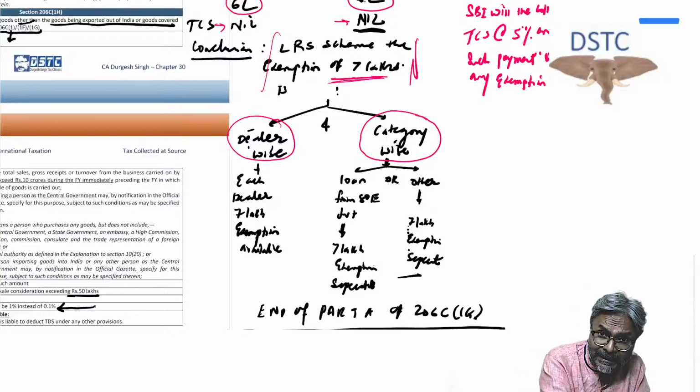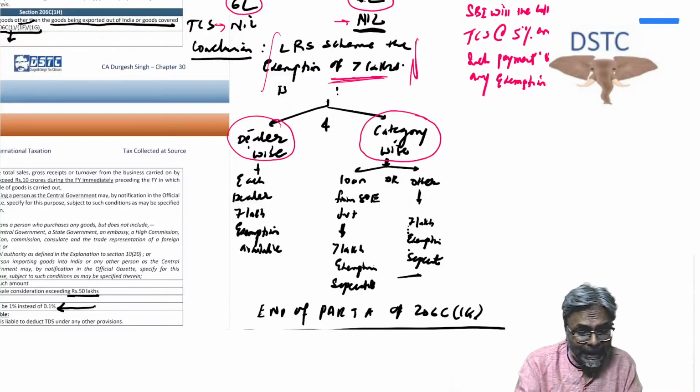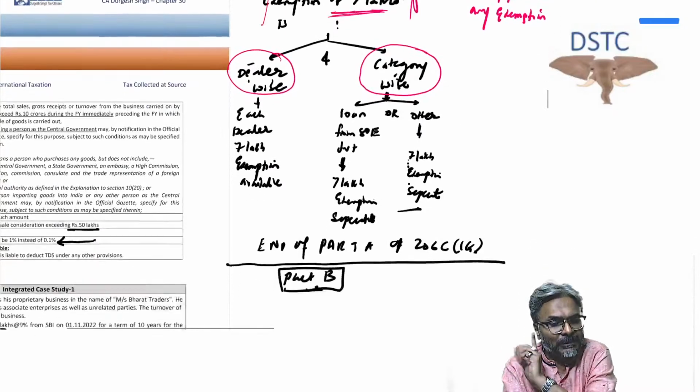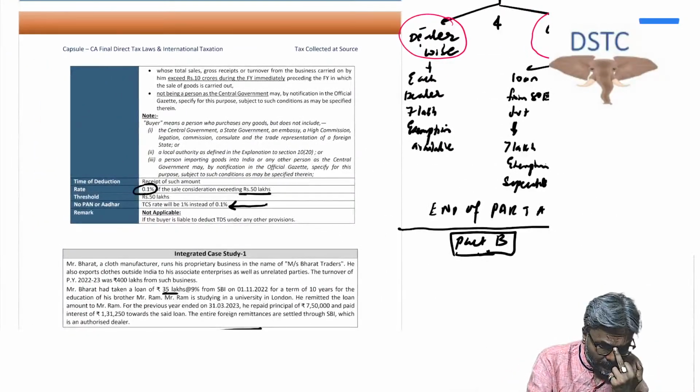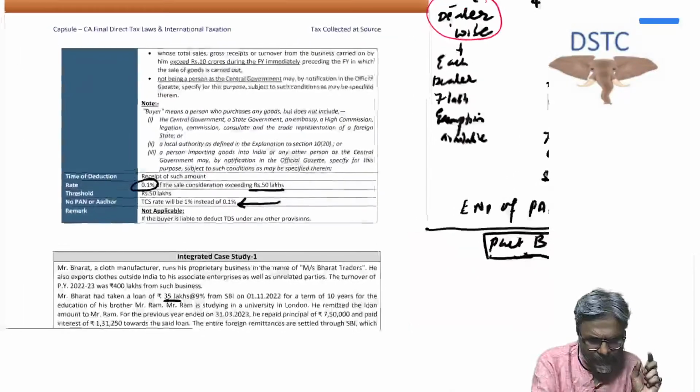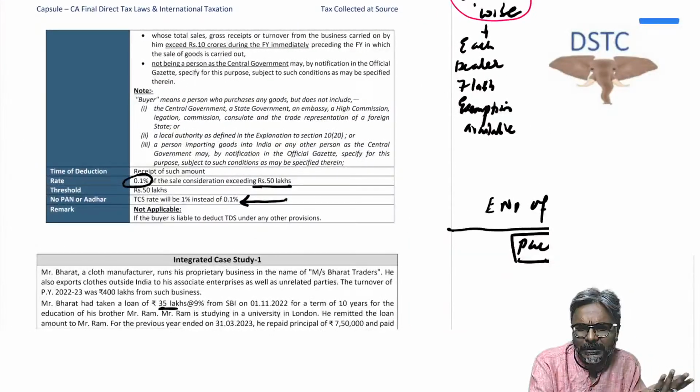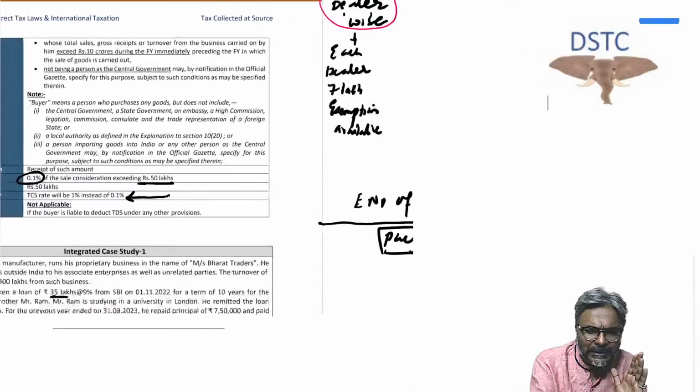So dealer wise 7 lakhs will apply separately, and category wise 7 lakhs will apply separately. I hope that all of you are clear with this one now. Every one of you, all of you are clear with this one, students? That exactly is the point. So just keep this particular point in mind, students.